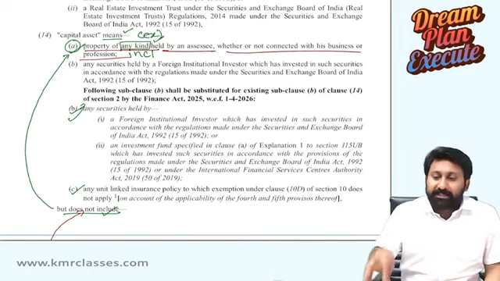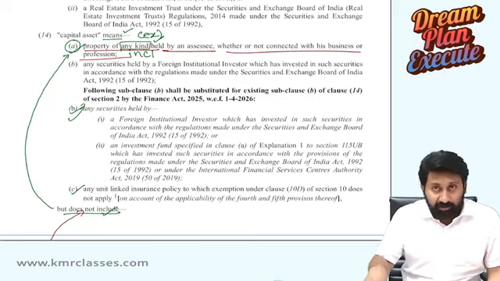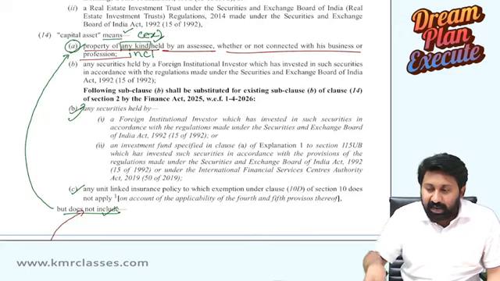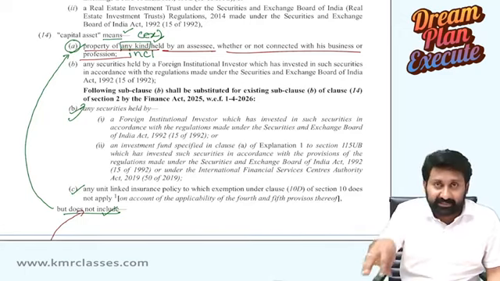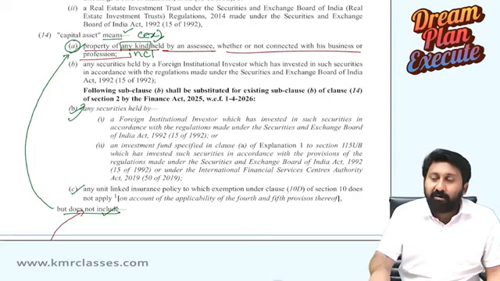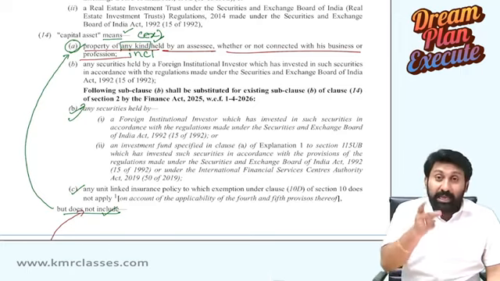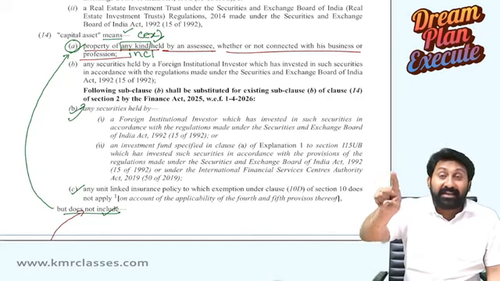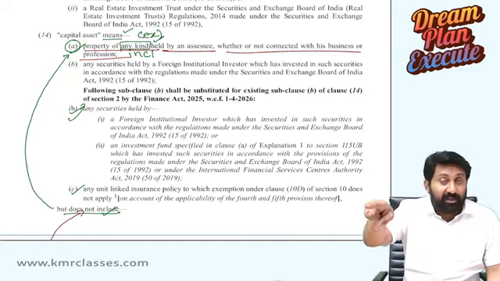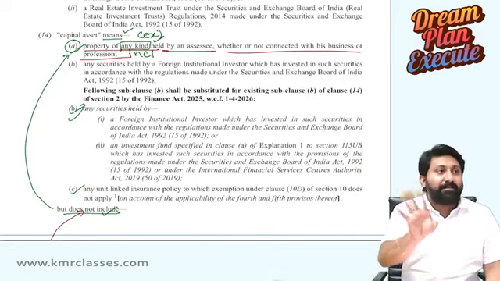For the purpose of business or profession, he purchased land for the factory. Two lands, land 1 and land 2, he purchased for the purposes of constructing a factory. Land 1 he sold. A gain came. Business income? No. Even though it is held for the purposes of business or profession, the sale of the asset resulting in a gain will be chargeable under the head capital gain only, because that land is not a business asset.